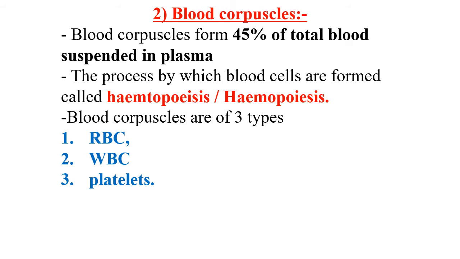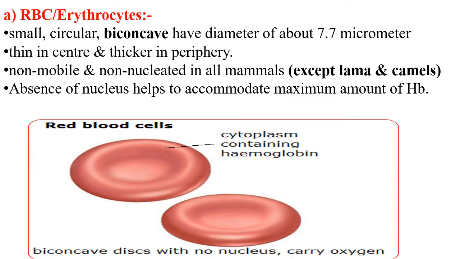Now blood corpuscles form 45% of the total blood, suspended in the plasma. The process by which blood cells are formed is called hematopoiesis or hemopoiesis. Blood corpuscles in higher organisms belong to three categories: the RBCs, red blood corpuscles, WBCs, white blood corpuscles, and platelets. The first blood cell is called RBC, red blood corpuscles or erythrocyte.